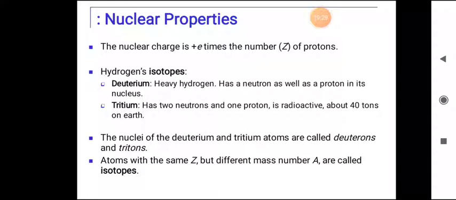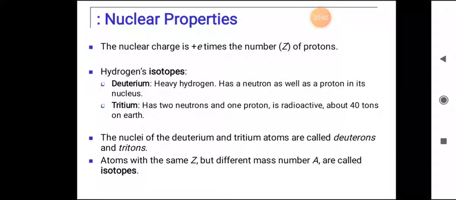Next, coming to the hydrogen isotopes. You know deuterium and tritium. Heavy hydrogen has a neutron as well as a proton in its nucleus. Deuterium means a nucleus that has one proton and one neutron. Tritium has two neutrons and one proton, and it is radioactive, about 40 tons on Earth.